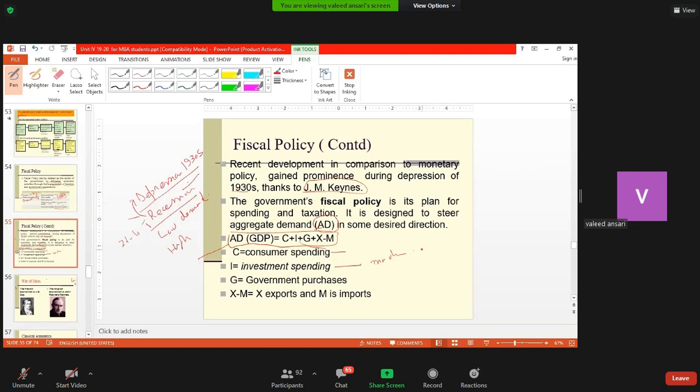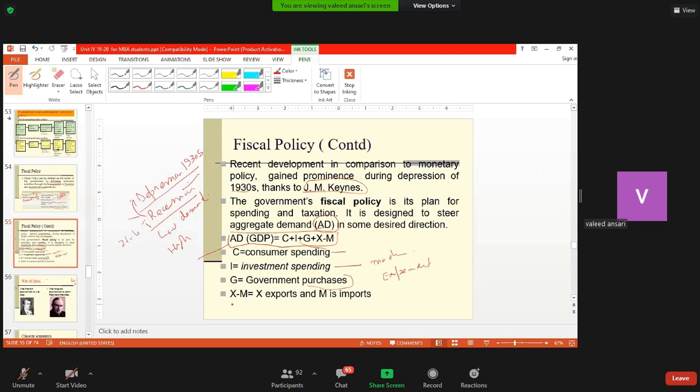Businesses will not spend if they think that demand is coming down or will not increase. And government purchases, in other words, are expenditure by the government on public expenditure programs. Sometimes employment guarantee programs are there in India, America, and others. So all these are in a way to boost demand in the economy and provide income.